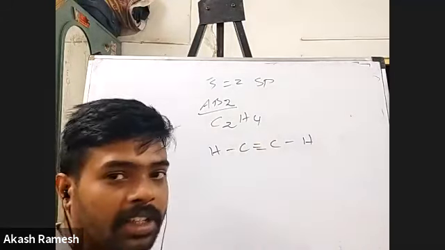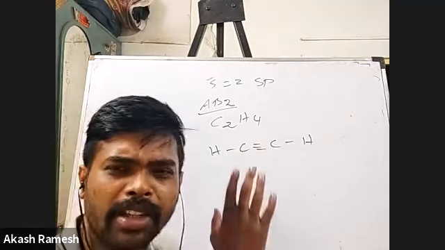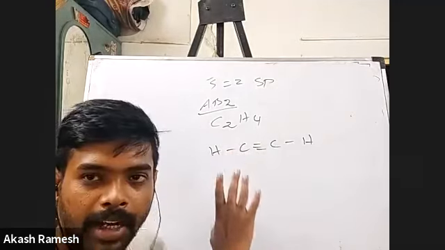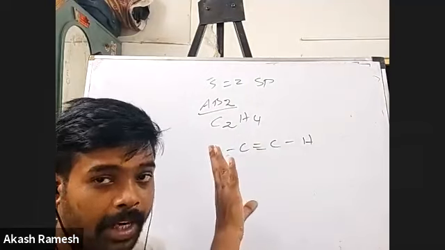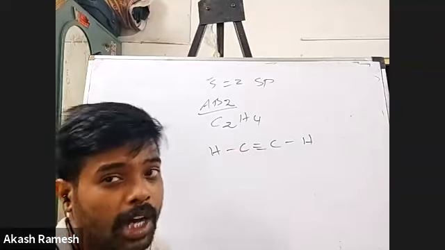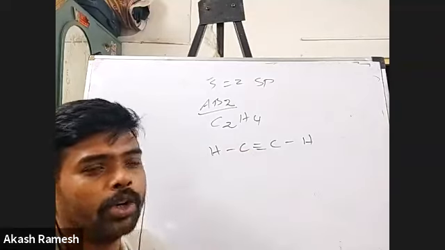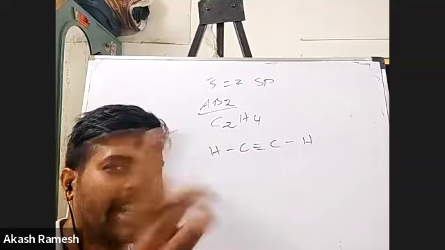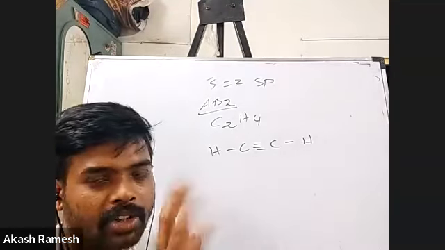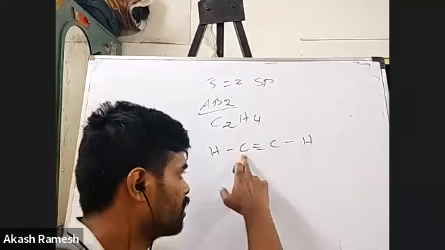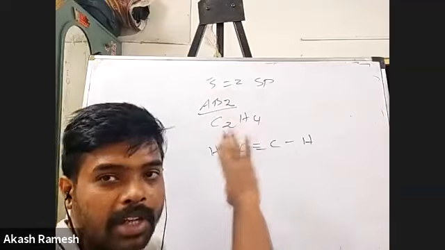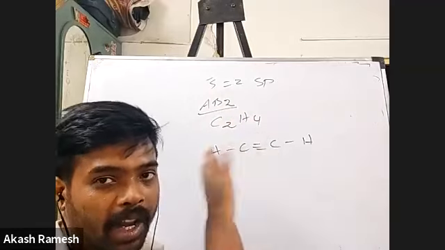C triple bond C is here. Okay, so whenever these kinds of things come, see, obviously the central atom is carbon. That is understood, right? But there are 2 carbon atoms here, isn't it? So sir, how will I do it? Nothing. Just take any one of the carbon atoms. Both these carbon atoms are going to have the same hybridization, so you don't have to worry about it. Either I can take this carbon atom and check, or I can take this carbon atom and check. It's very much understood that both of them are going to be equivalent.